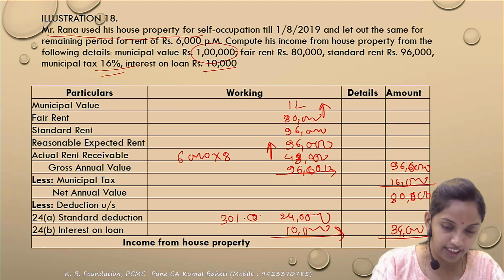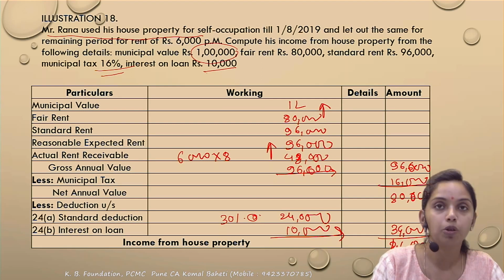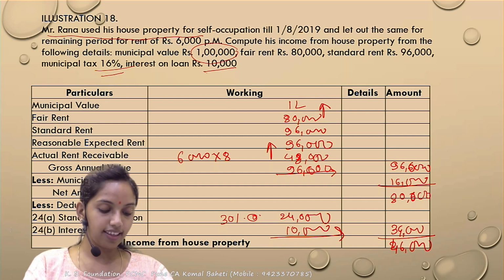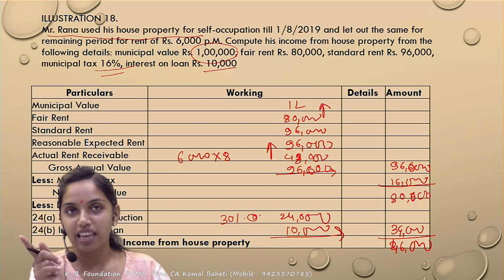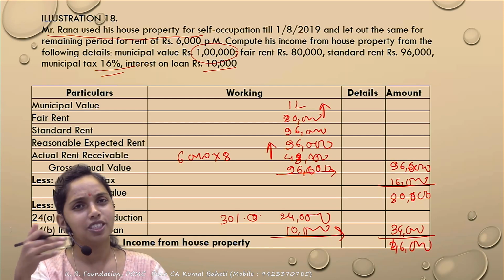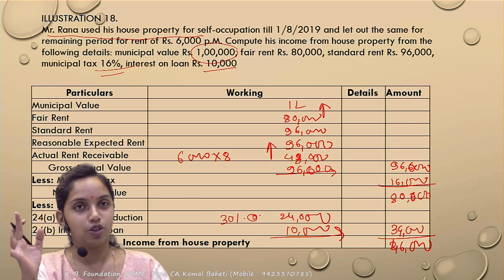So income from the HP would be how much? Yes, 46,000 would be the income to be taxed under the HP. What is the crux under this? This is not to be called a self-occupied. This is to be called a deemed let out. And if it is deemed let out, then it is a simple procedure. What amount of interest would be allowed as deduction?